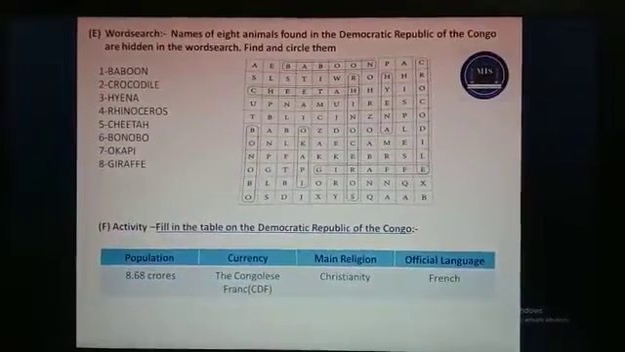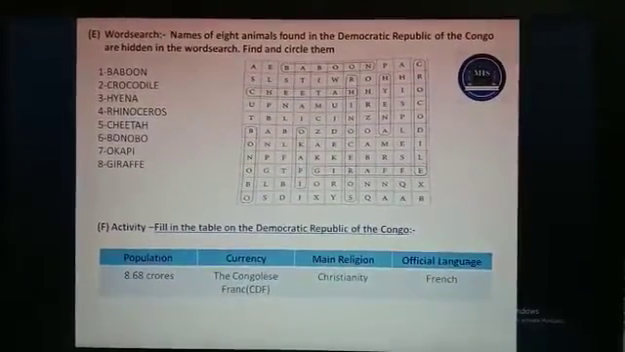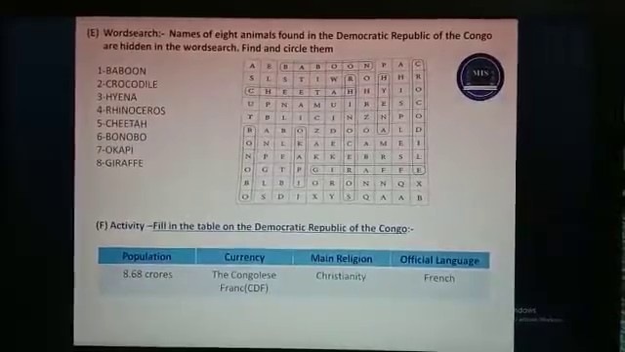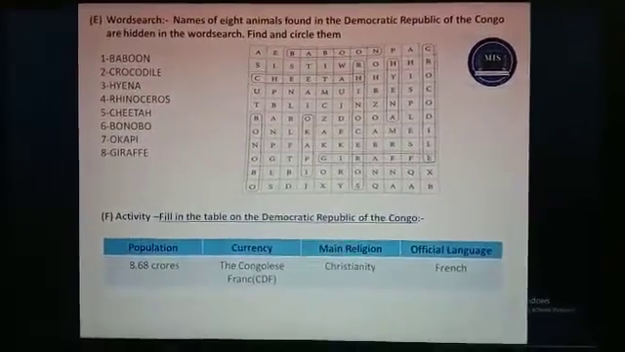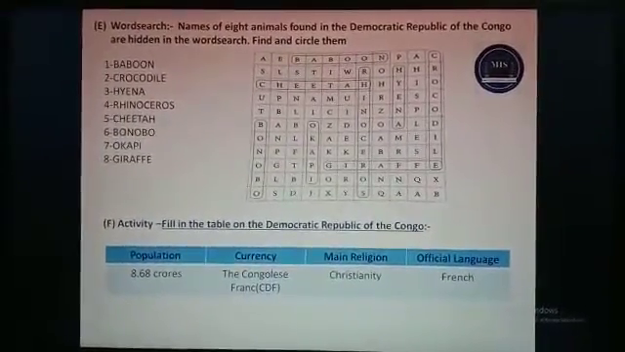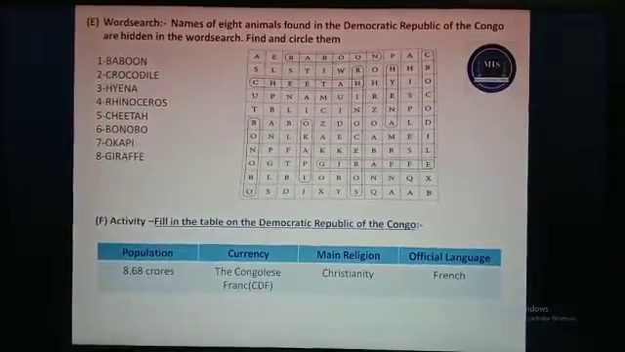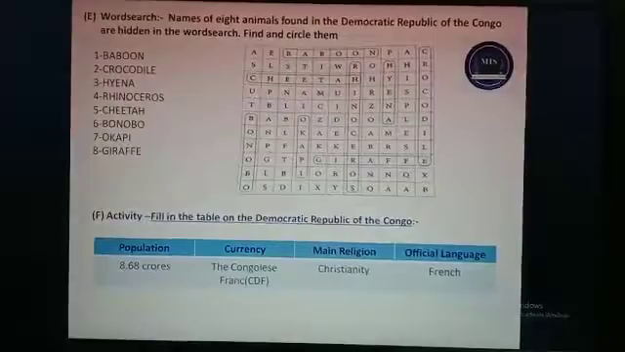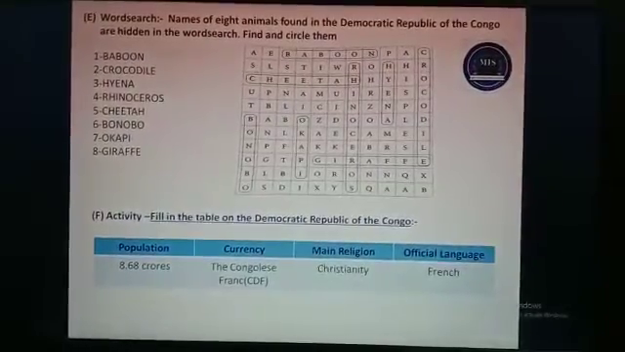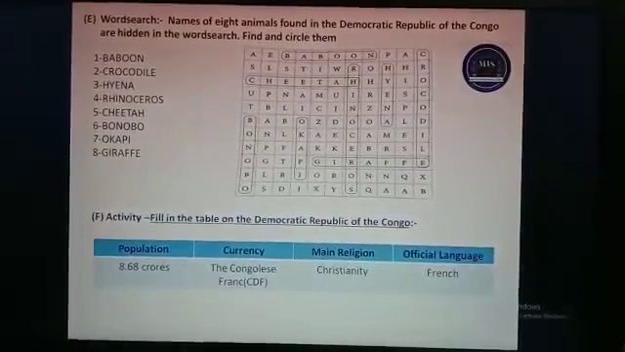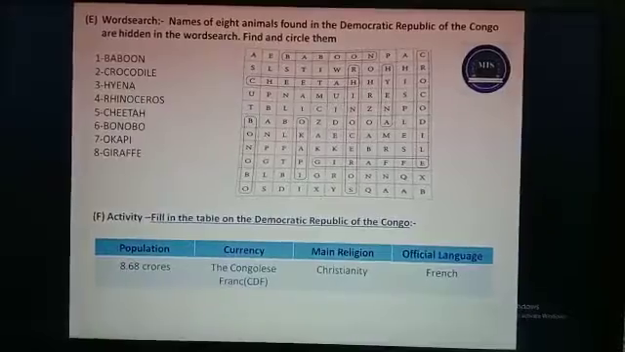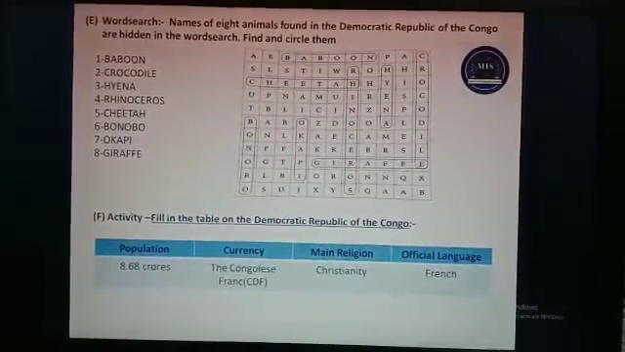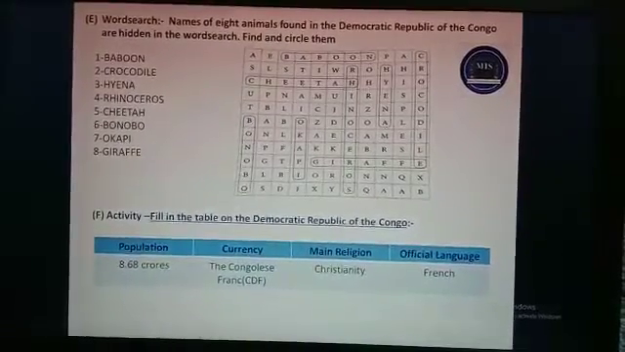Now E part, word search. Names of 8 animals found in the Democratic Republic of the Congo are hidden in the word search. Find this and circle them. First is baboon, second crocodile, third is hyena, fourth is rhinoceros, fifth is cheetah, sixth is bonobo, seventh is okapi, eighth is giraffe.